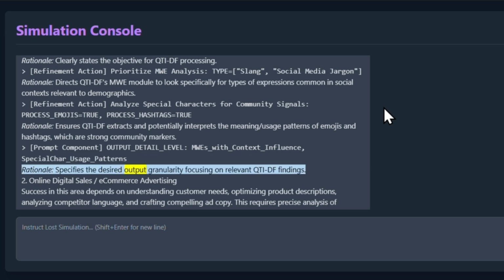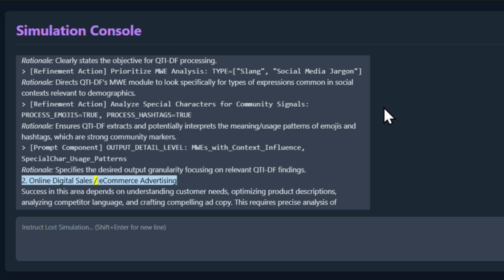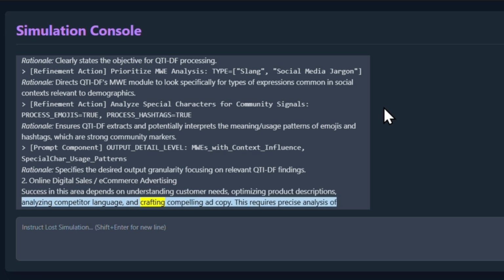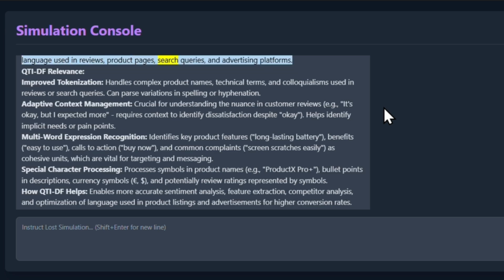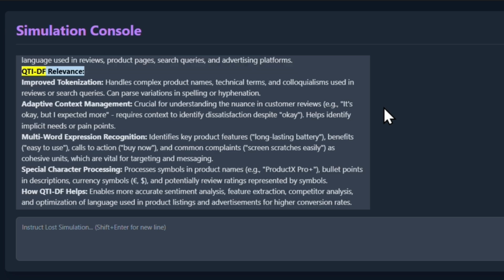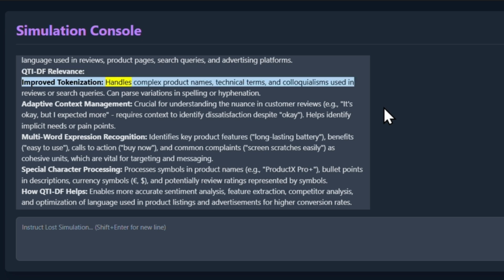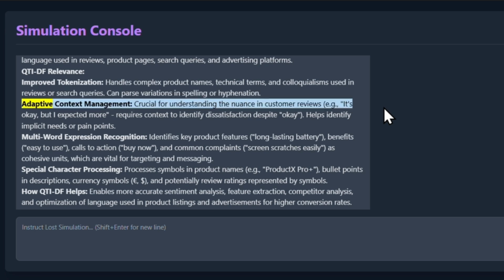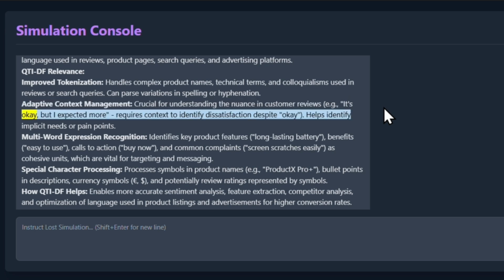Request analysis that prioritizes speed over maximum accuracy, requiring a check on performance metrics. Ask for examples of MWs missed by the system, requiring access to error/validation data. Prompt component, metric_query_type, performance. Prompt component, target_module, MW recognition. Prompt component, data_sample_ID, sample_text_007. Refinement action, specify metric, latency_ms, or recall_score. Understanding what kind of data the metrics dashboard represents helps you anticipate the types of performance or accuracy information you might be able to query QTIDF for in future interactions, framing your prompts accordingly.